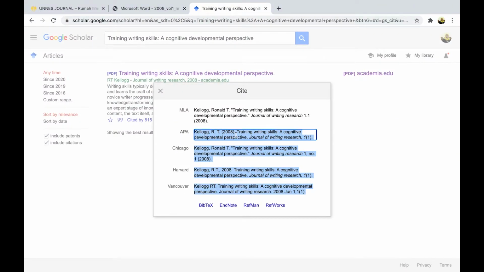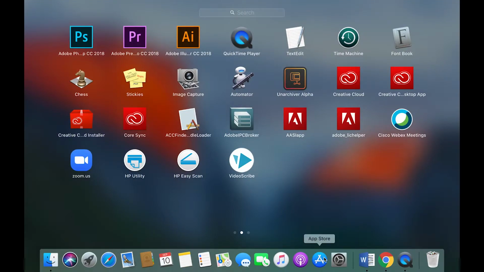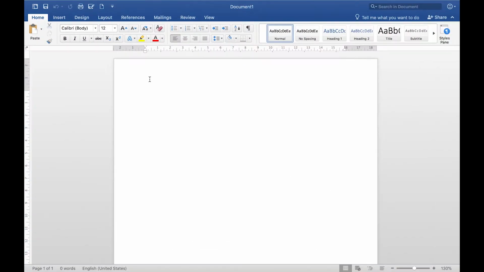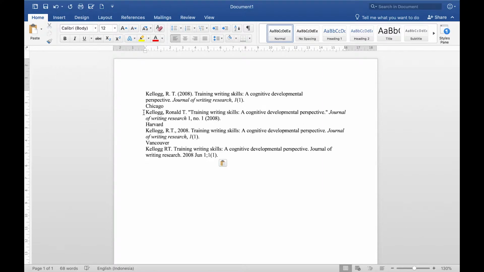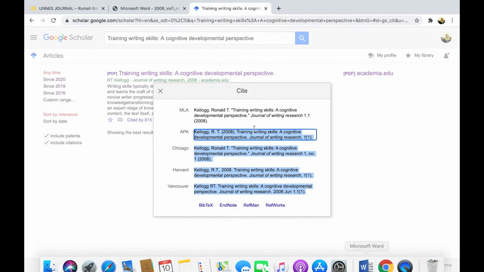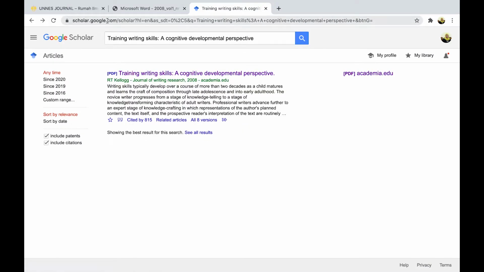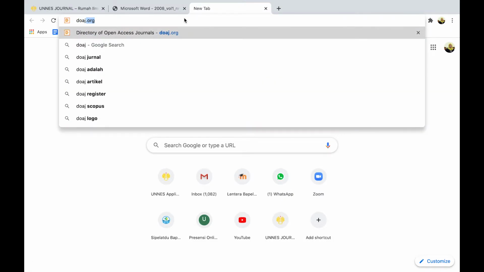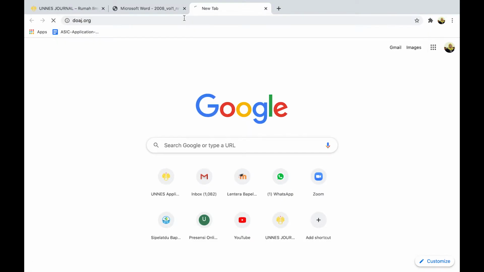You can paste it in Microsoft Word, in your notes, and everywhere. It is very easy. If you see here, it is very complete: names, year, title, all suitable with the APA format. Here is the Microsoft Word document, and you can just paste it here. We only need the APA style. So this is very easy for you.